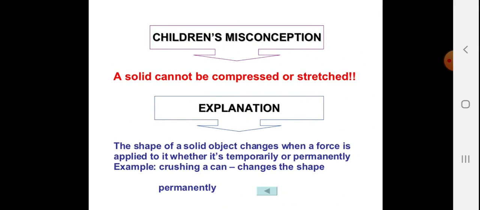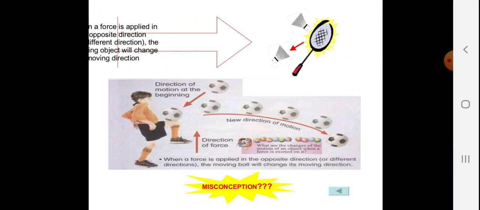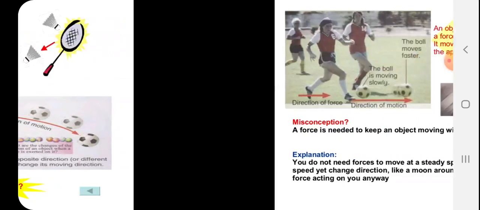Children's misconception: a solid cannot be compressed or stretched. Let's talk about this. The shape of a solid object changes when force is applied to it, whether temporarily or permanently. For example, crushing a can changes the shape. Now, when force is applied in the opposite direction, it might change the direction of that object. Like when you are kicking the ball or playing badminton, when you apply a force, the object might change direction to the opposite direction.